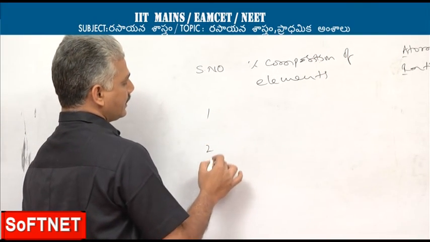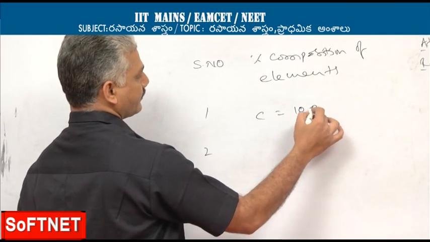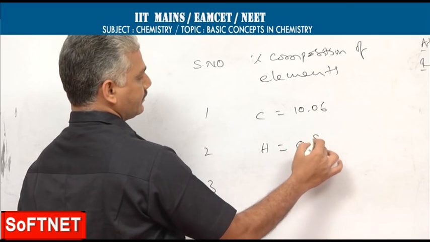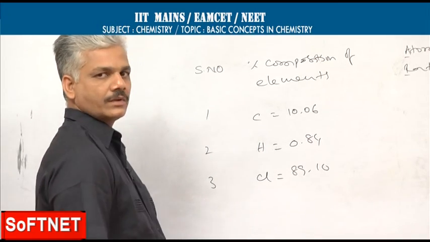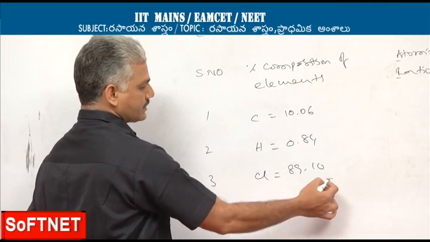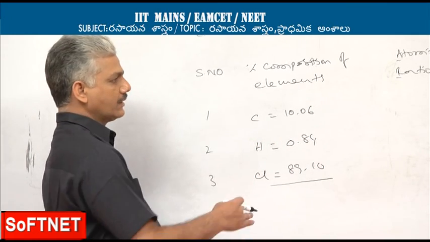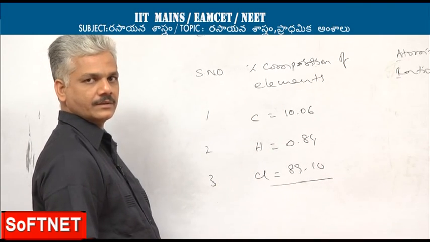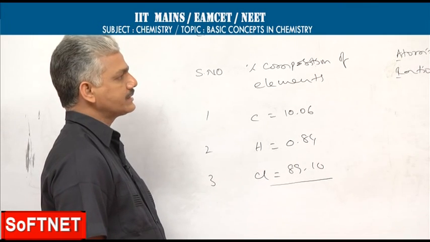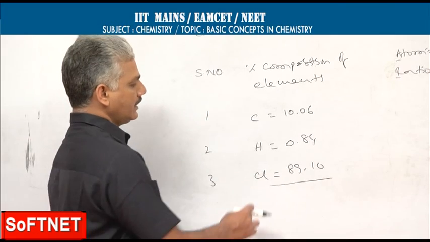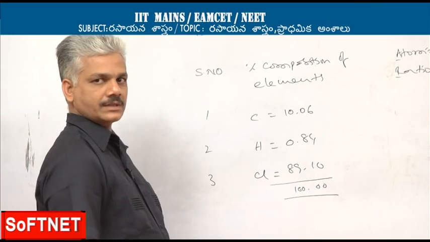Now, in the given problem, 3 elements are specified. One is carbon, another one is hydrogen, and the third element is chlorine. Before proceeding to the next stage, we have to check the total of the percentage composition. If it is equal to 100, we can proceed further. If it is not equal to 100, you take the difference as the percentage of oxygen, whether it is specified in the problem or not. In this case, the total comes out to 100%. So we can continue to the next stage.